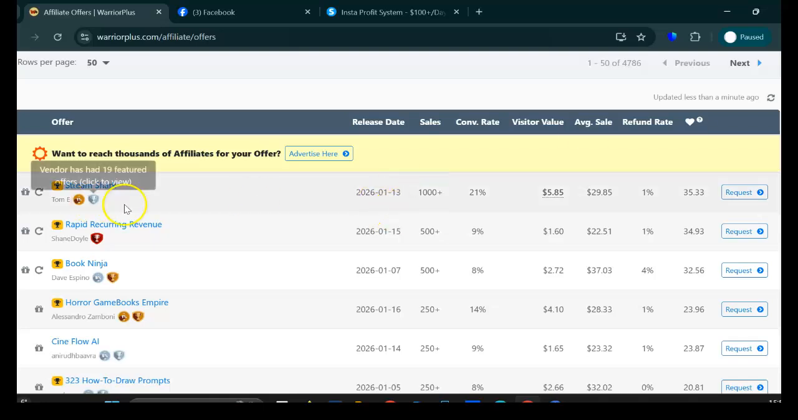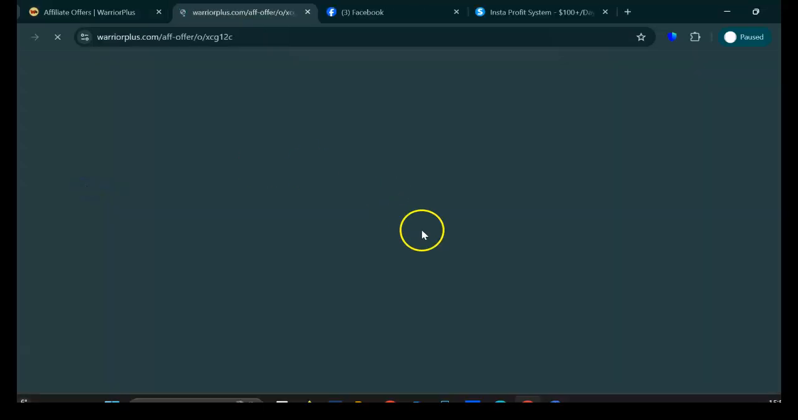So let's just look at one of the products here. We can see this was a recent release just 5 days ago. 1000 plus sales, 21% conversion rate. The refund rate is 1%. Okay, this will climb. It's just the beginning. Let's just see what the product is all about.